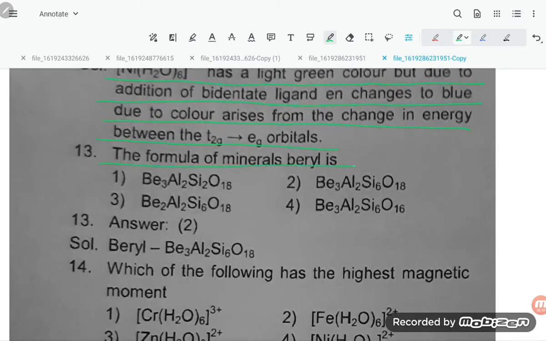The formula of the mineral beryl is Be3Al2Si6O18. So Be3Al2Si6O18 is what, student? Option number 2 is correct.